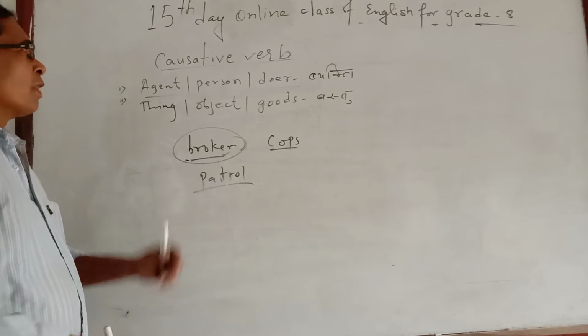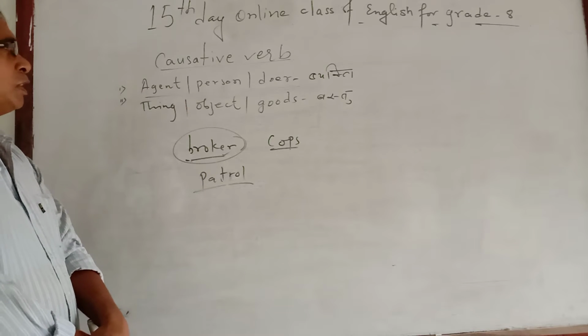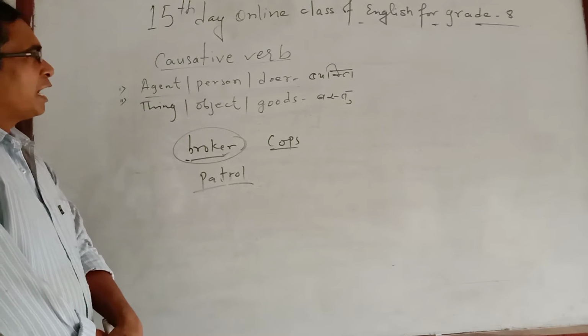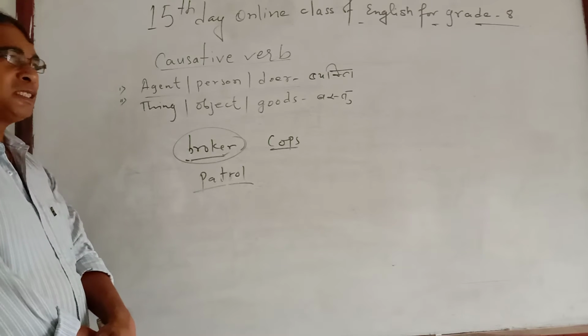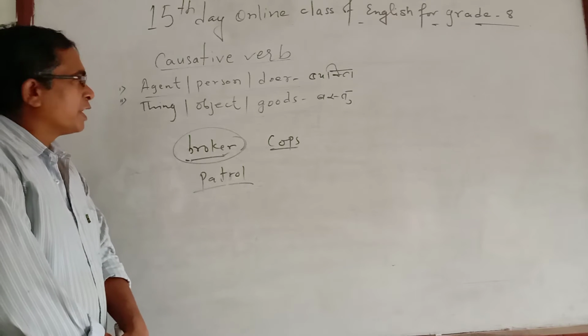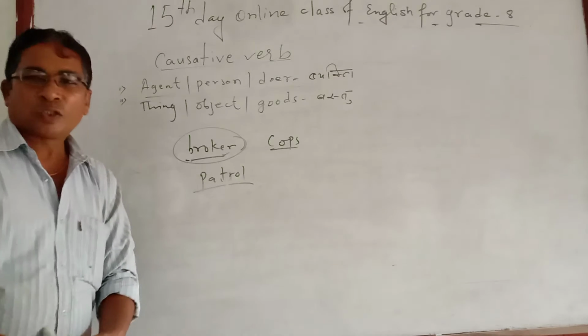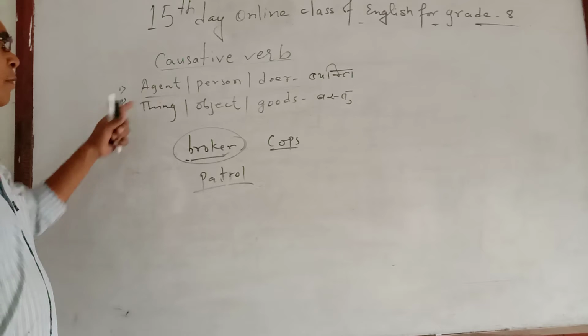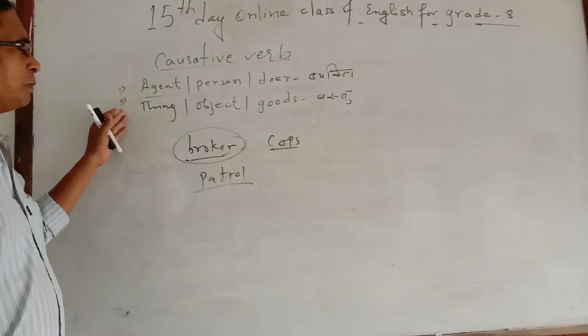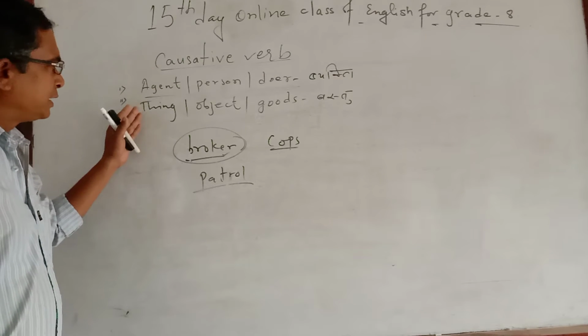So I mean to say, before inserting a causative verb, you must be clear whether after the causative verb there is a person or a thing. Only then can you reach the right answer. So once again, before using a causative verb, you should be clear about the agent or the thing.